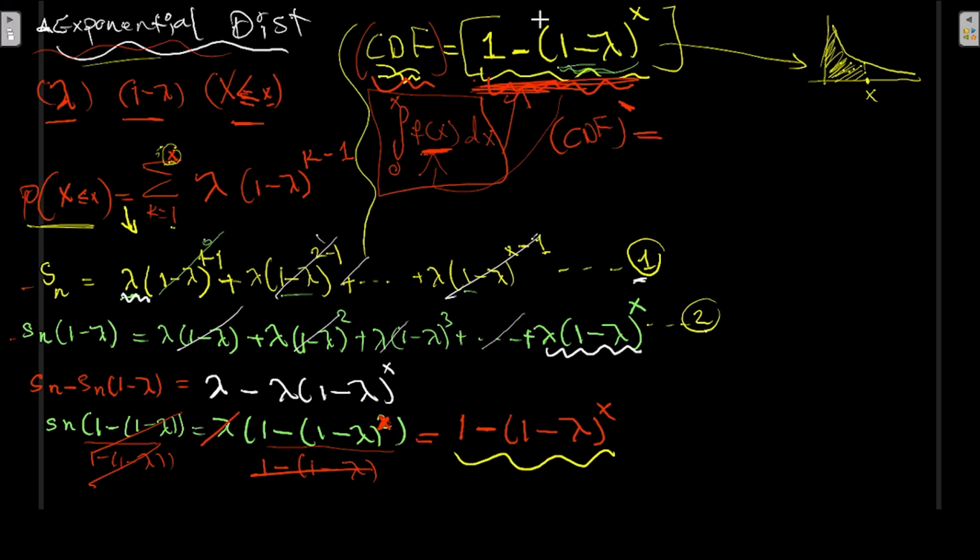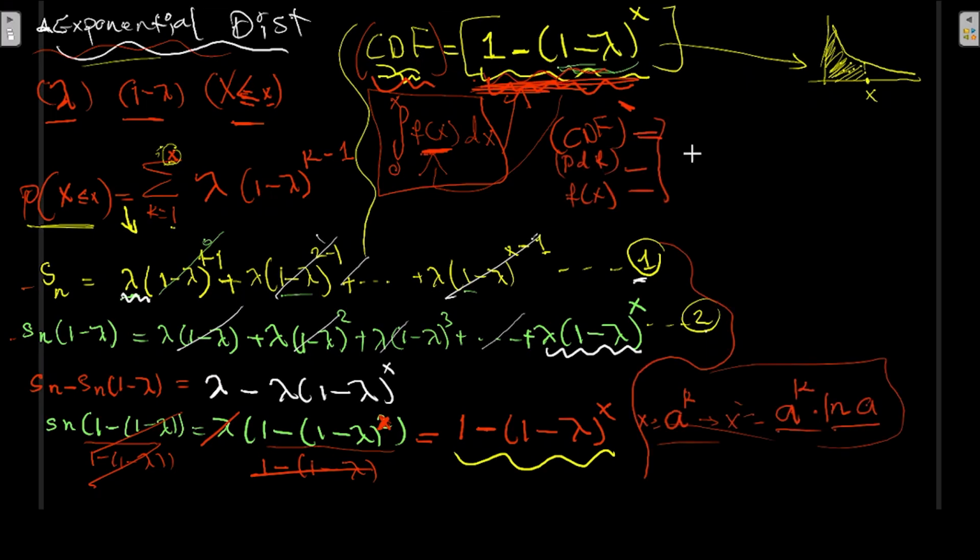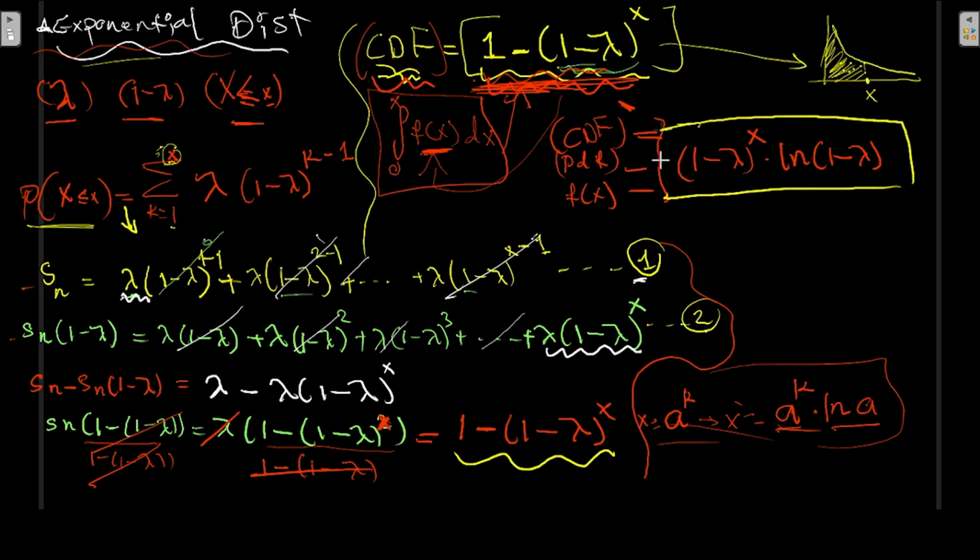If you go and check what is the derivative of this, it's going to look like this: 1 minus lambda power of x multiplied by the natural logarithm of 1 minus lambda. Now, this is going to be your PDF. This is the way that I construct my own PDF. From the book, the PDF that I'm showing you looks like lambda times e to the power of minus lambda x. Now, this is the f of x from the book for the exponential distribution function. It's like this. This is the way I induced it. This is the way the book is showing you.